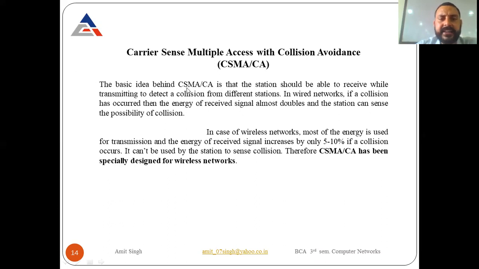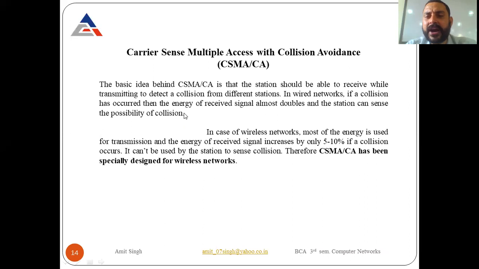The basic idea behind CSMA/CA is that the station should be able to receive while transmitting to detect a collision from the different stations. In wired networks, if a collision has occurred, then the energy of received signals almost doubles and the station can sense the possibility of the collisions. So what will happen in this case? All the transmitting stations who want to transmit the data have to detect a collision from different signals, or you can say from different stations. So if any collision occurs on any station, all the stations are able to detect the collision.